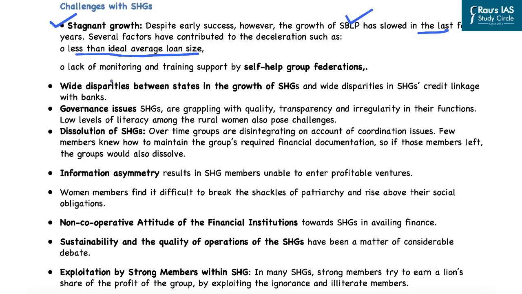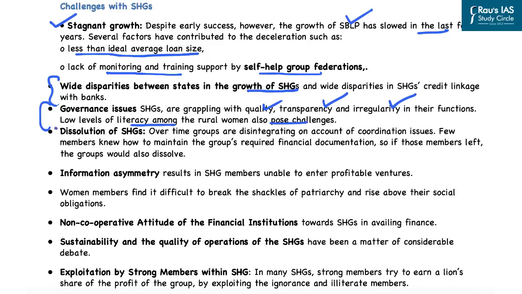Also, there has been a lack of monitoring and training support by the self-help group federations. Further, if you look at the states in India, there have been wide disparities between states in the growth of the self-help groups. Also, there have been governance issues in the functioning of the self-help groups, which are grappling with quality, transparency, and irregularity in their functions. Because of low levels of literacy among rural women, it also poses a challenge.